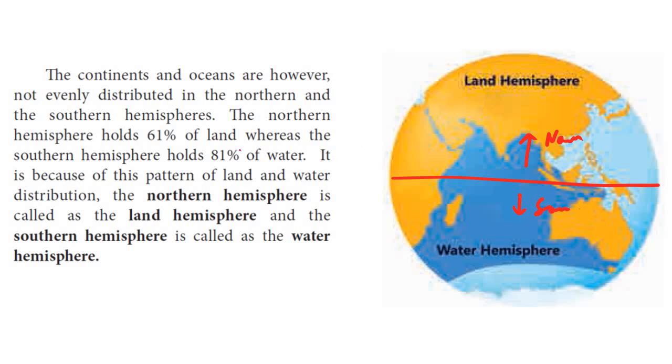Now you see, the northern hemisphere holds 61% of land, more land, whereas the southern hemisphere holds 81% of water. So this means northern hemisphere holds more land and southern hemisphere holds more water. Remember this number, 61% and 81%.